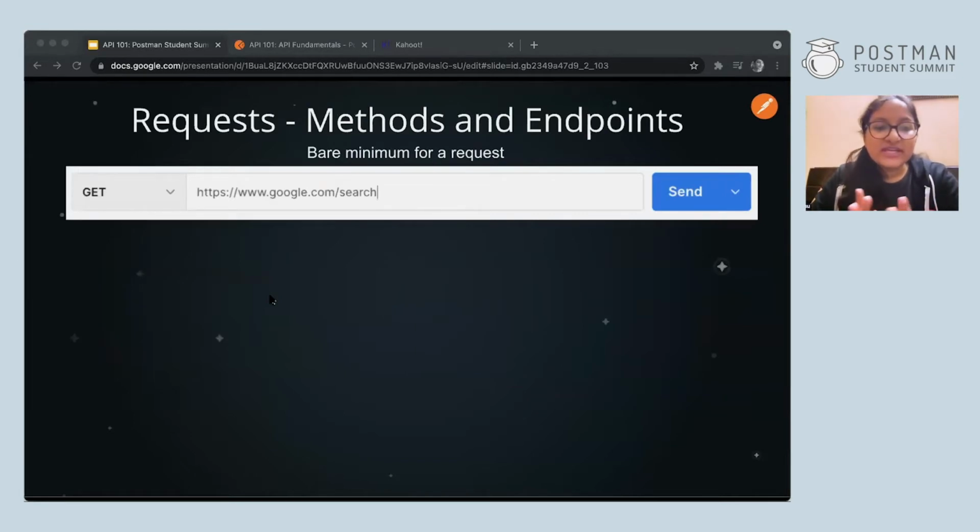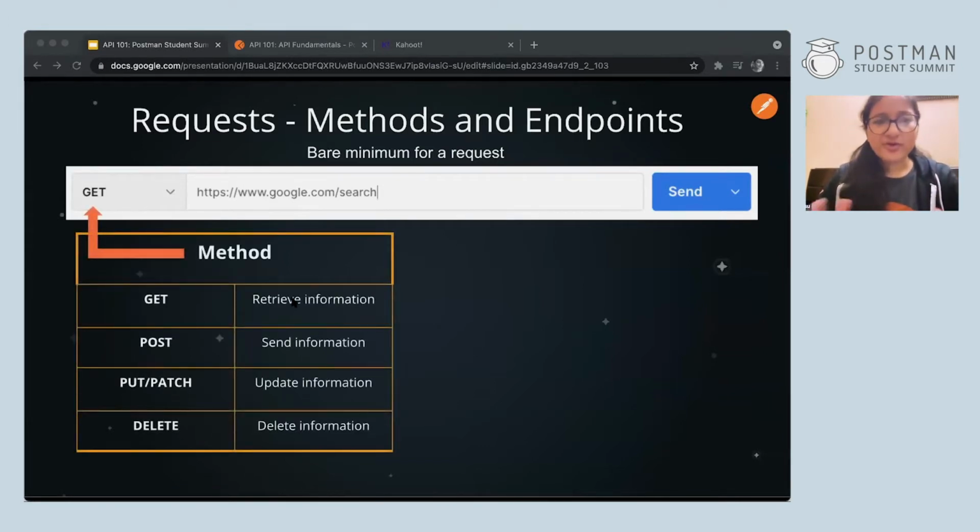When we make an API request, we specify what we want out of that interaction with an HTTP method. Methods, you can say, are like verbs, they're actions. They let the client, like Postman, know what you want out of this request, like what you want the API to do. There are a lot of methods out there, but the ones we'll use today are the most commonly used ones. There are four or five, you can say: get, post, put, patch, and delete. In Postman, by default, the first method is get. If you click the arrow, you can see the rest of the methods as well.